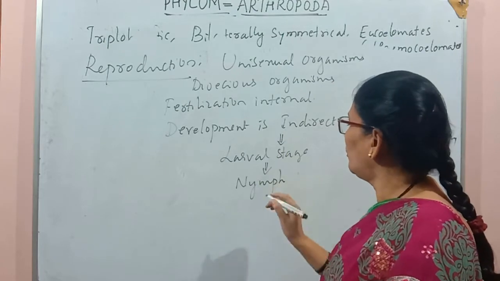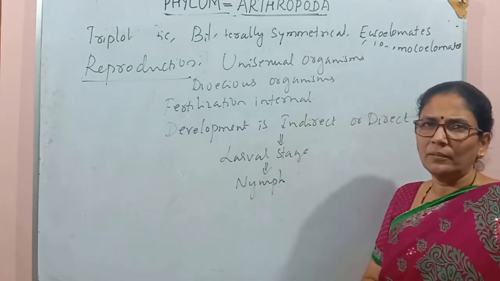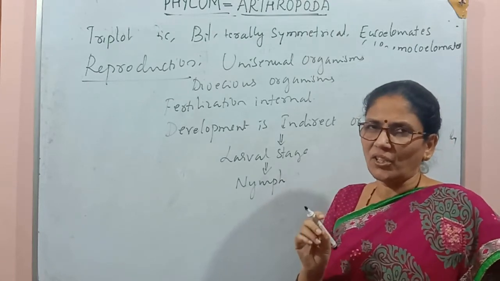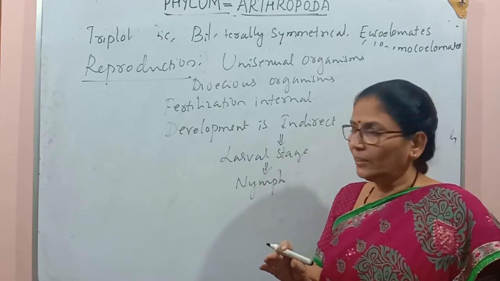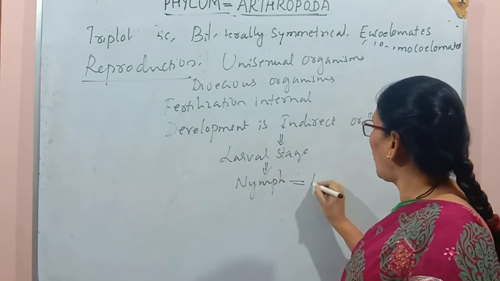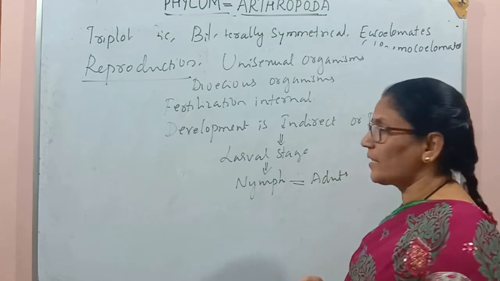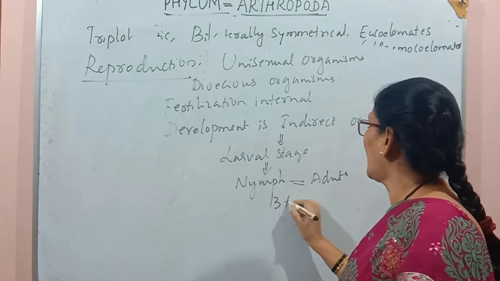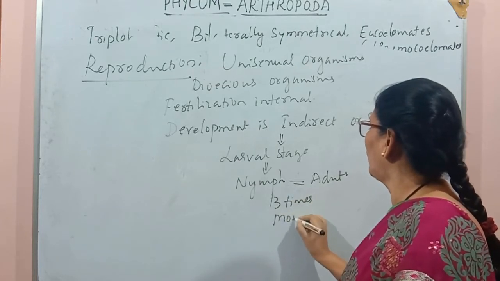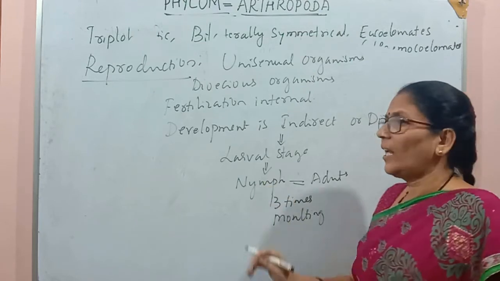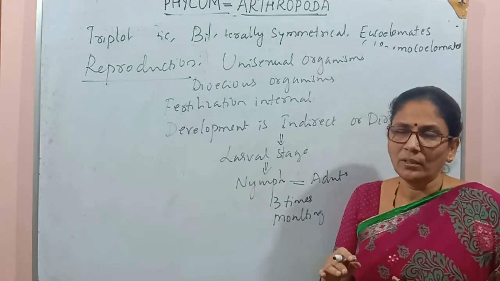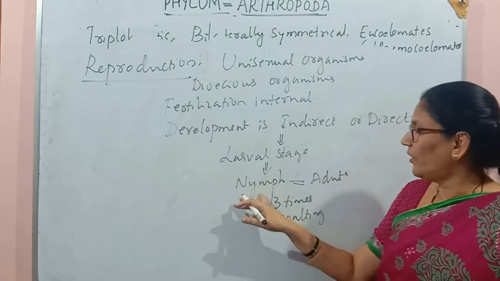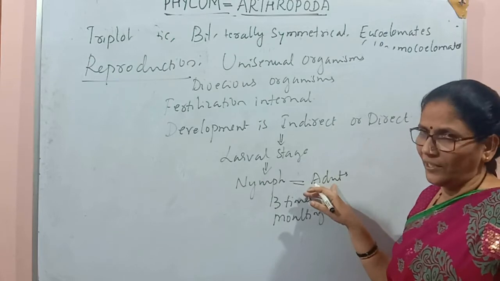Nymph looks like an adult animal, but the body size is very small, and these nymph structures do not have wings. Development of nymph to adult takes place by the help of 13 times molting. 13 times molting means the exoskeleton chitin is removed 13 times, and then only a nymph develops as an adult.